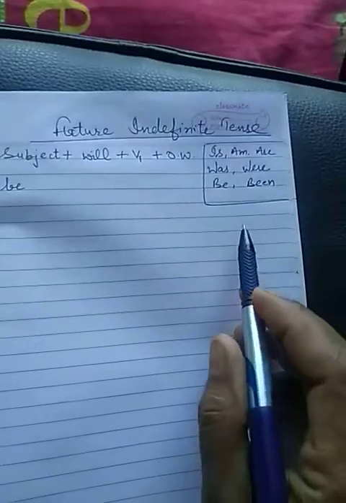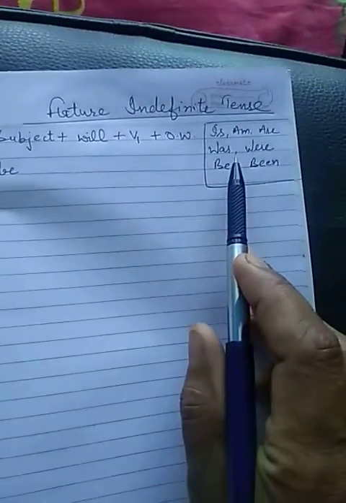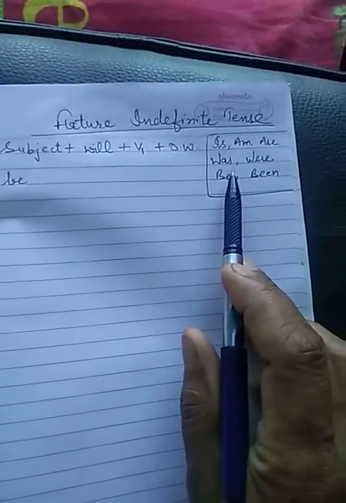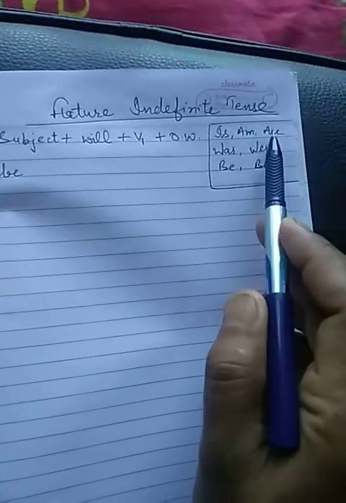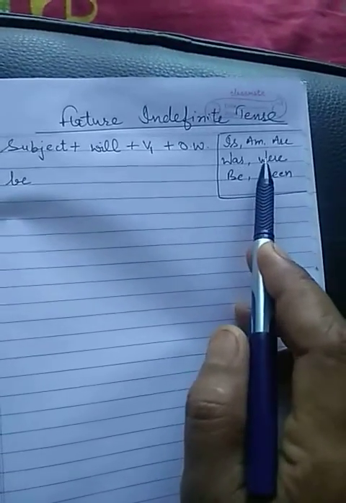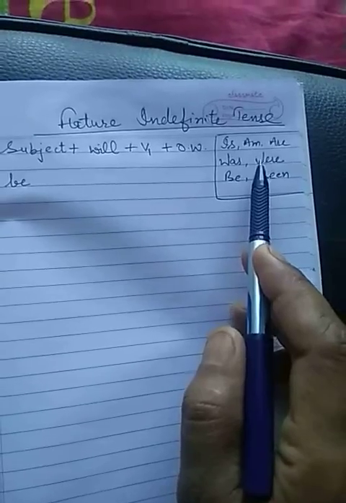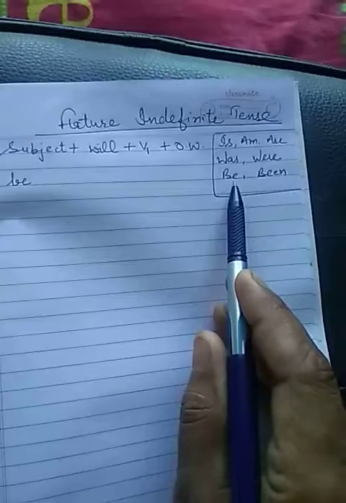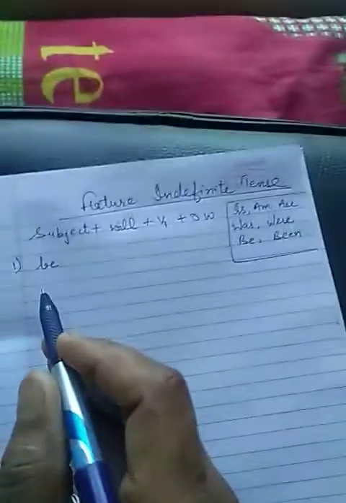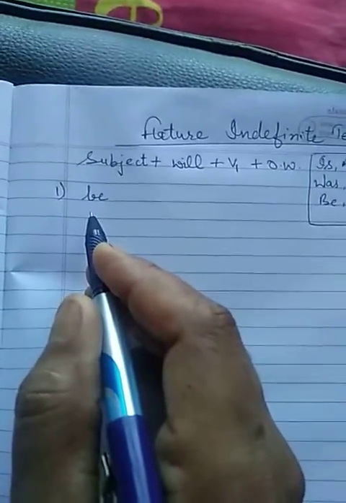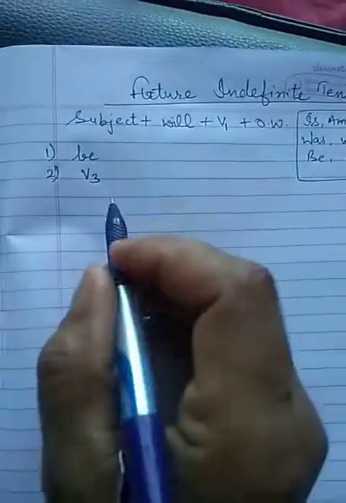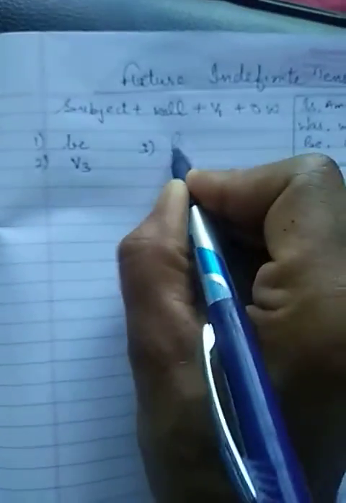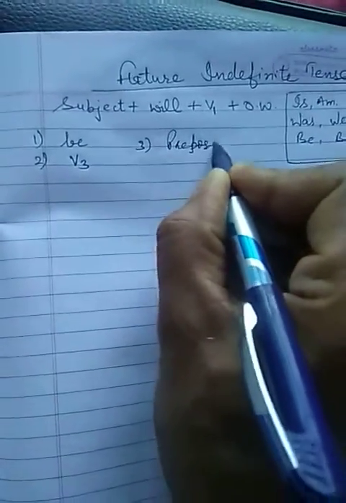These are 7 helping verbs, and they are used according to the tense. As we used is, am, are in present indefinite tense, we used was and were in past indefinite tense, and now in future indefinite tense we will make use of be, right? So be will be used as a helping verb while changing the voice from active into passive, and the third form of the verb will be used, and of course any of the prepositions according to the verb.